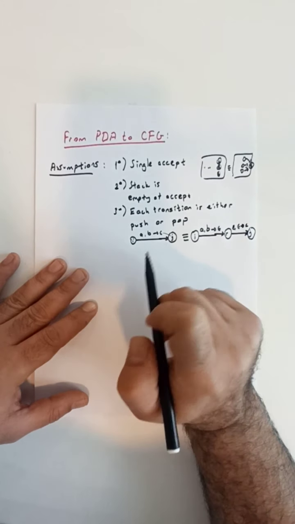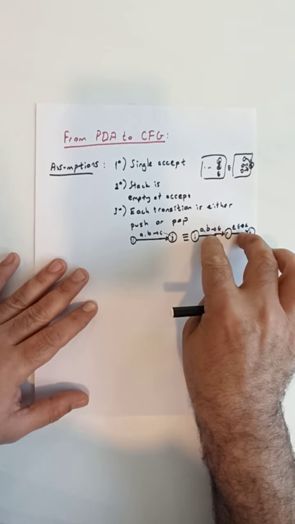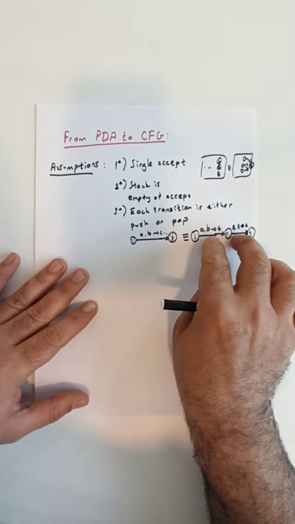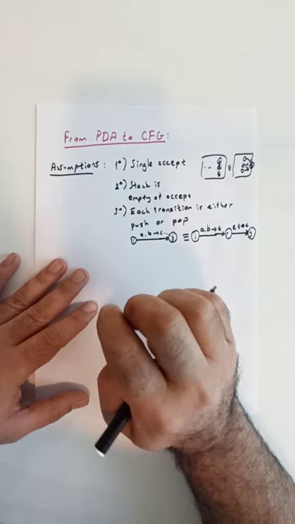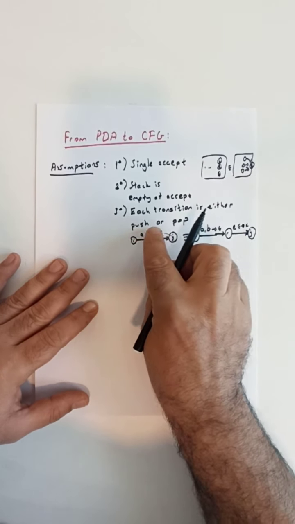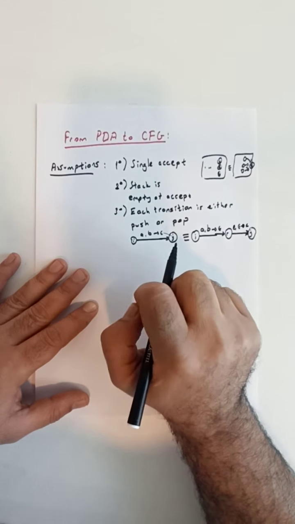These two transitions are now equivalent to the single transition, and they satisfy our assumption. So this is one case that would be against such an assumption.